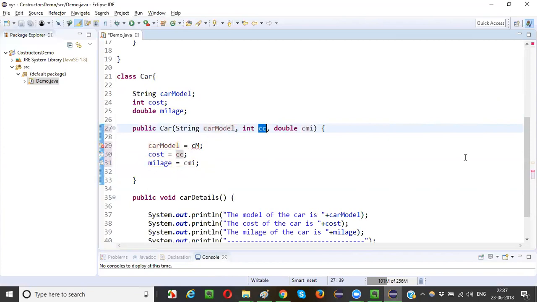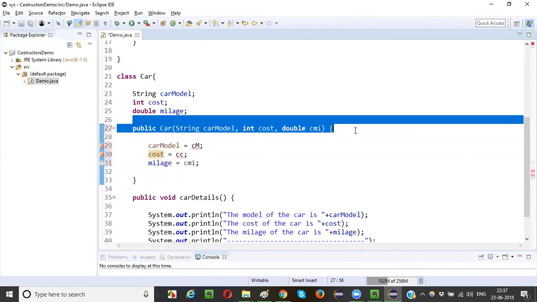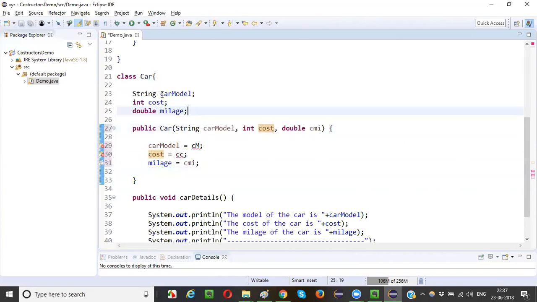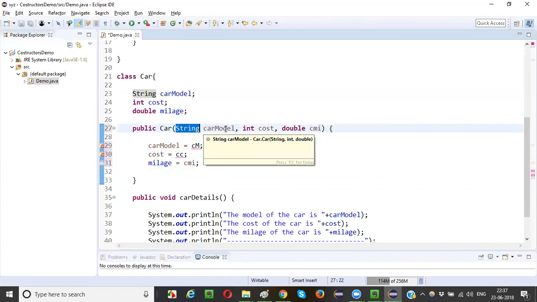I want to go with unique names, guys. I don't want to use two or three variable names for the same concept. For car model, everywhere in the program, I have to use car model only. I don't want to use the CM kind of stuff. Readability wise, these things will be easier, right? Now, if I write string CM, can a non-programmer understand what the program has written here? You cannot read this, right? When we provide car model, you can understand. But if I provide string CM, no one will understand. So it's better to go with the full form only, like this.